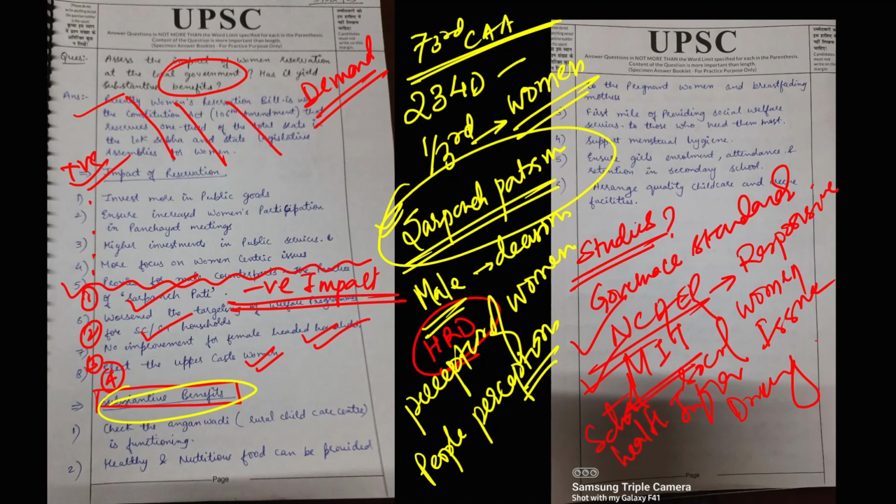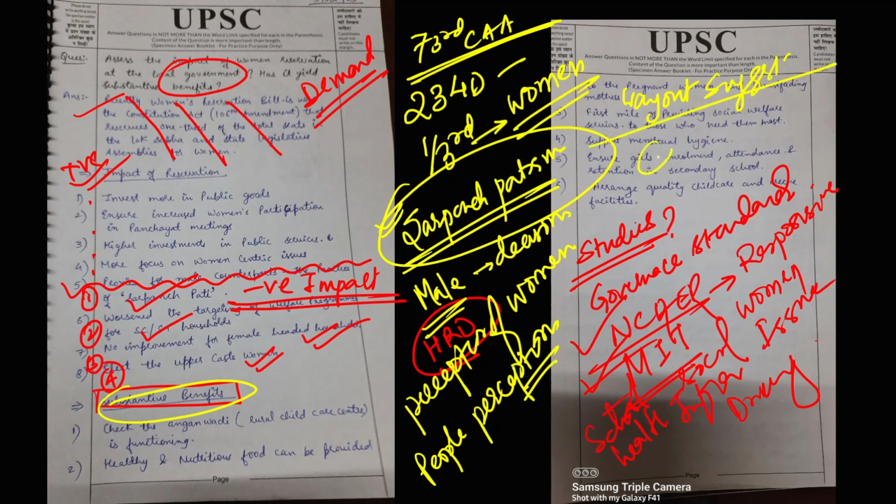But at the same time, we must not ignore the phenomenon of sarpanch patism, where the male counterpart of the women elected representatives takes all the decisions, and this is because of two reasons. The perception of women has still not changed. So this phenomenon you have to talk about. And then she has also not written the way out or suggestions. You have to write suggestions.